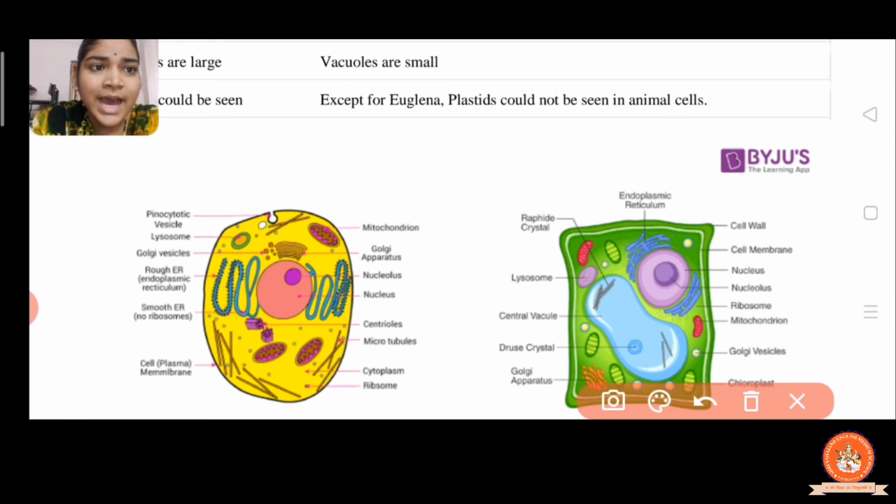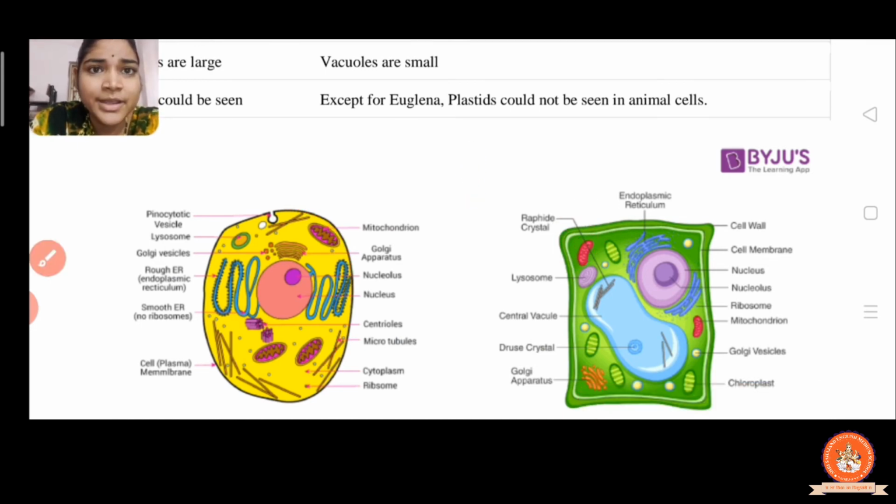So the cell wall is the outer layer of any cell, and the cell membrane is the inner layer, right? The cell wall is rigid. You can see in the figure there is a double layer. The outer layer is the cell wall and the inner layer is the cell membrane, right? The cell wall is present in the plant cell, whereas it is absent in the animal cell. Here only the cell membrane is present. So the cell wall is absent in the animal cell, right?